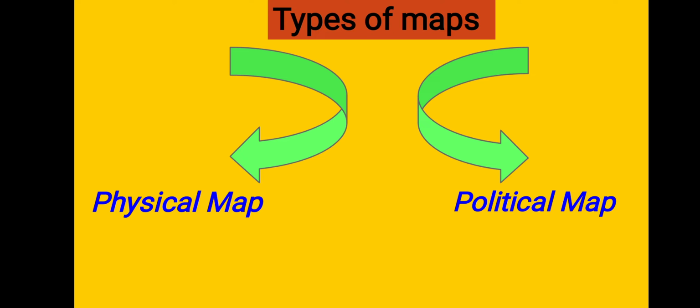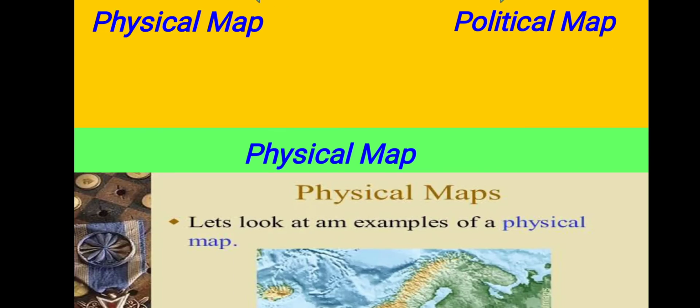And the second type is the political map. What is meant by a political map? A map which shows the boundaries of countries or states as well as their capitals is known as the political map.